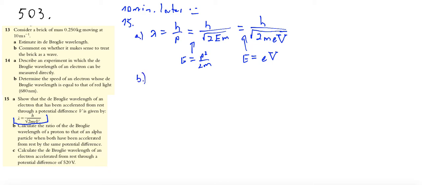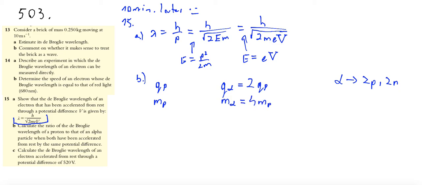15b. Calculate the ratio of the de Broglie wavelength of a proton to that of an alpha particle when both have been accelerated from rest by the same potential difference. Okay, so in the case of proton, let's use charge of proton as Qp and mass of proton as Mp. What is it in the case of alpha particle? Remember that an alpha particle contains 2 protons and 2 neutrons. So the charge of alpha particle is 2 times the charge of proton, because the neutron has no charge, so 2Qp. And the mass of alpha particle is 4 times the mass of proton, because the mass of neutron is almost the same as the mass of proton.